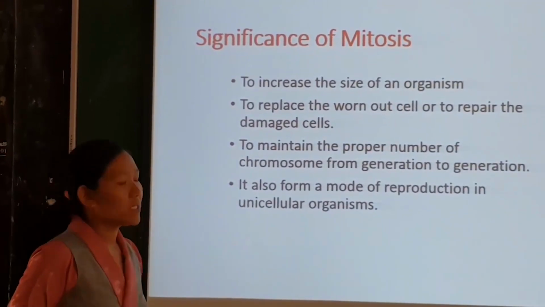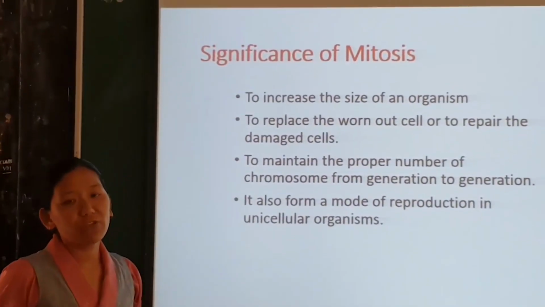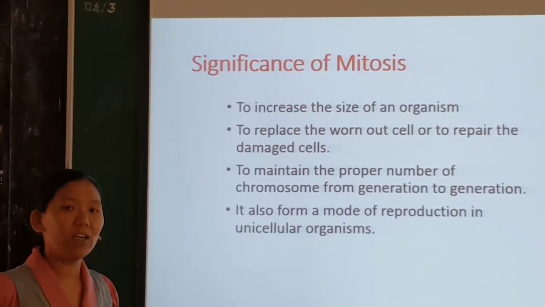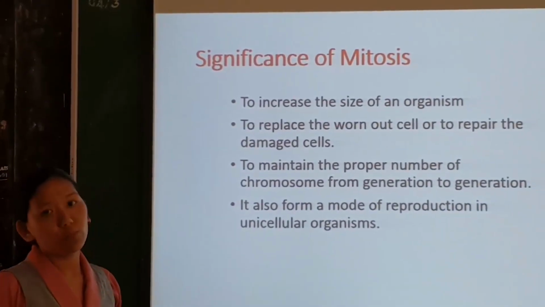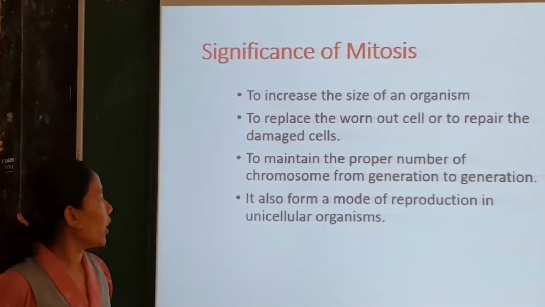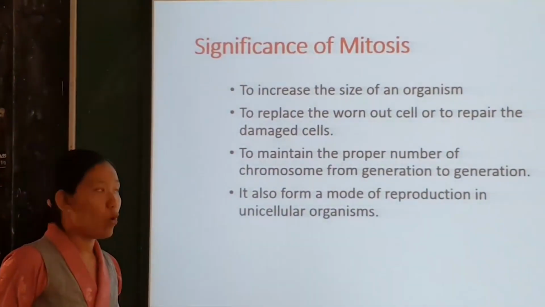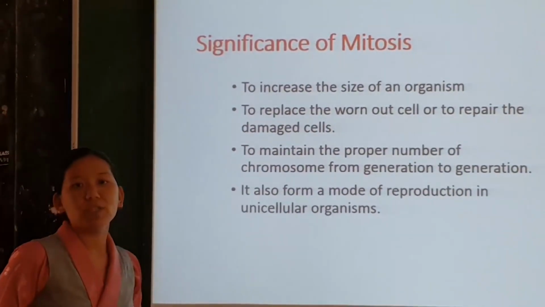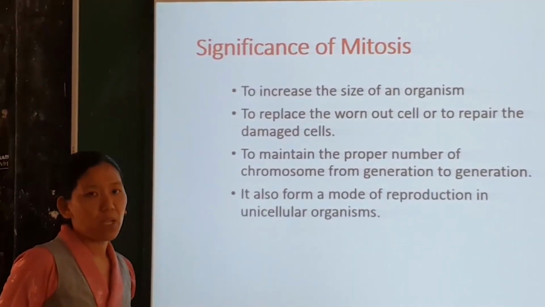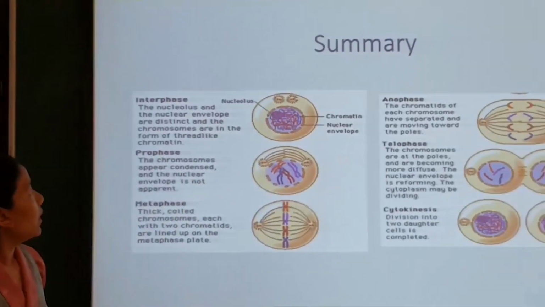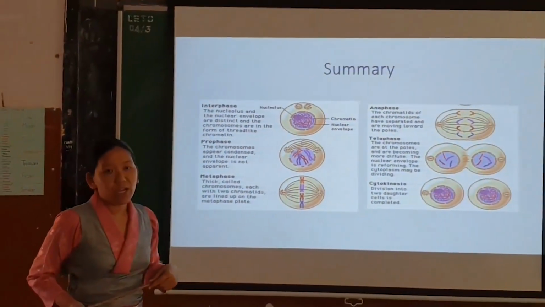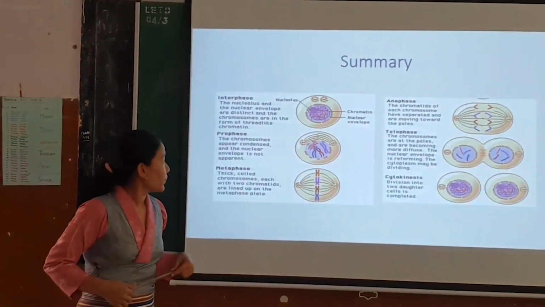And the third one is, it's very important during cell division to maintain the chromosomal number from generation to generation. Okay, and the last one is, mitosis also forms a mode of reproduction in some unicellular organisms. Okay, next. So, summary, I will just explain in Tibetan.